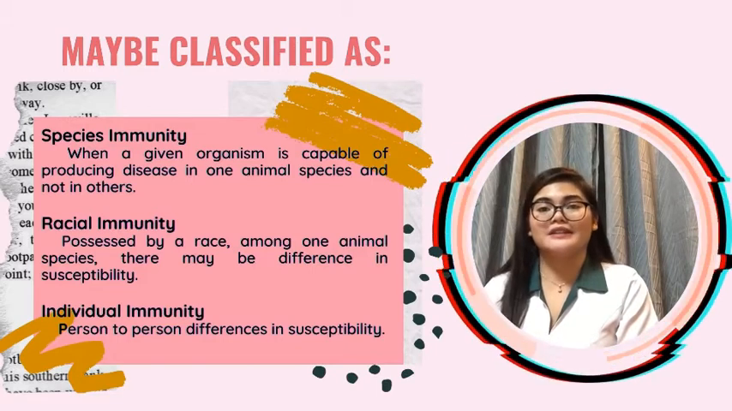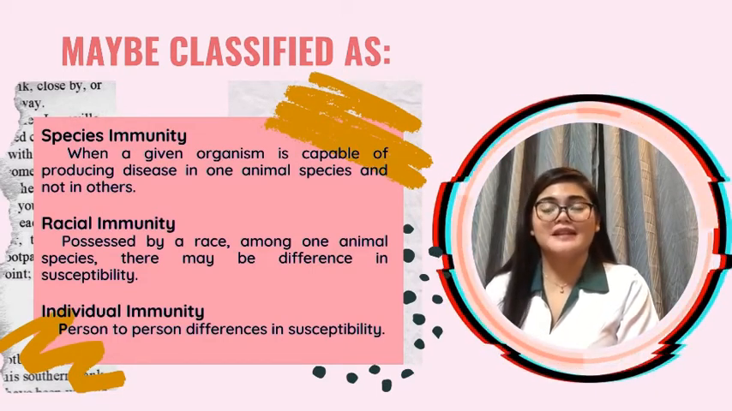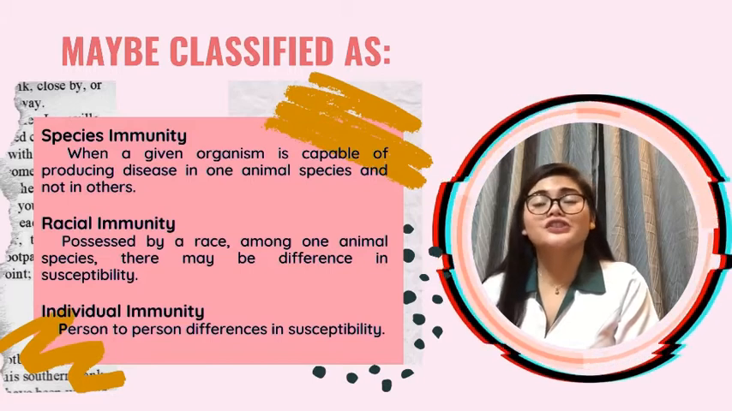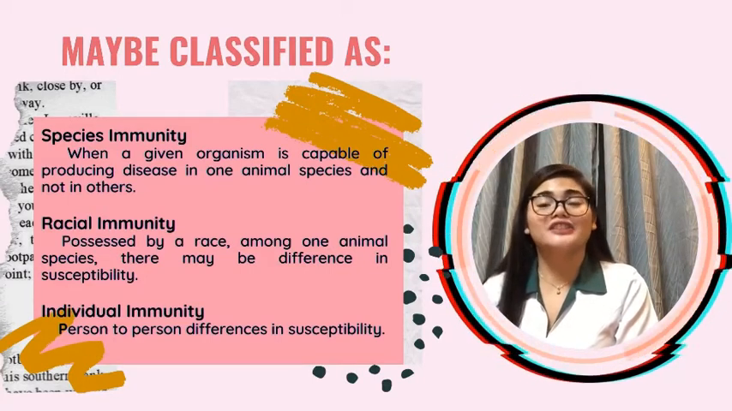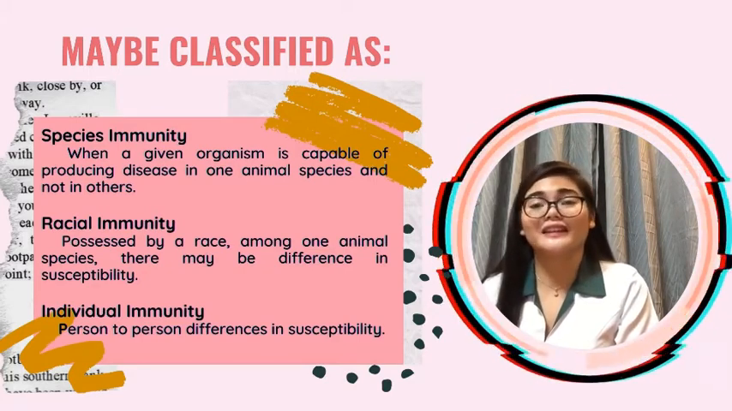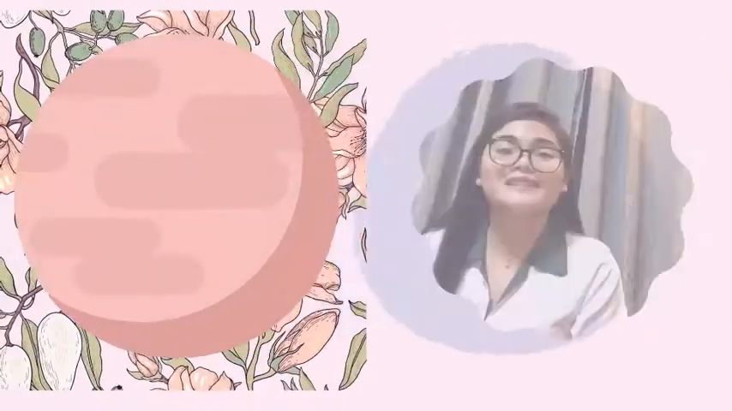Next is individual immunity. These are person-to-person differences in susceptibility. Individual immunity is determined by various factors such as health status, nutritional status, previous illness, personal hygiene, and genetic differences. An example of this is that individuals with a genetic deficiency of glucose-6-phosphate dehydrogenase are resistant to malaria.